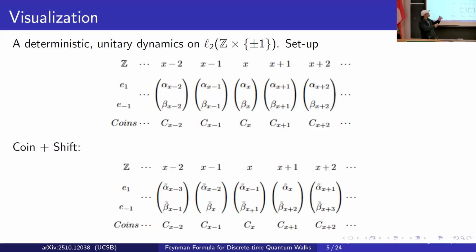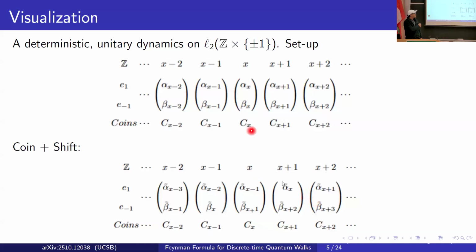So you can imagine we have a line of vectors, where every integer has a vector, and for every integer you have coin components there. A quantum walk operation consists of two steps, the coin step and the shift step. For the coin operation, we apply this coin operator to these vectors.